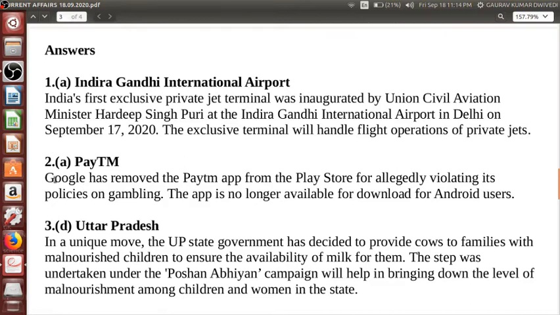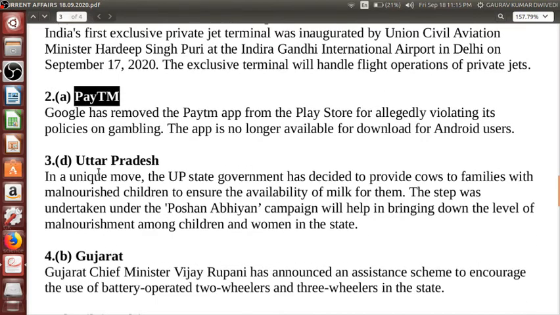Okay, next one, Paytm, as I told you, Google has removed Paytm app from the Play Store for allegedly violating its policies on gambling. The app is no longer available for download for Android users. Okay, Uttar Pradesh, in a unique move, the UP state government has decided to provide cows to families with malnourished children to ensure the availability of milk for them.